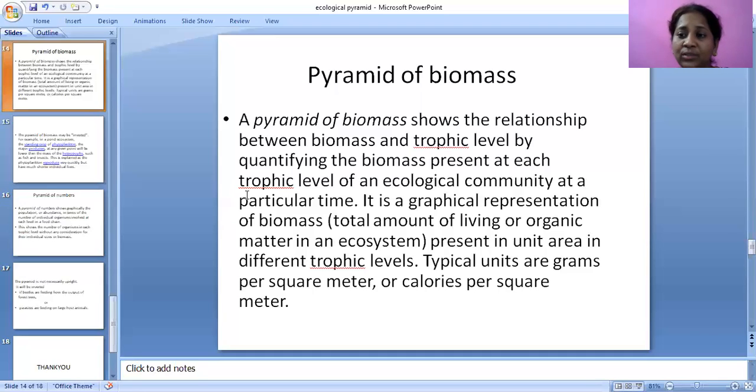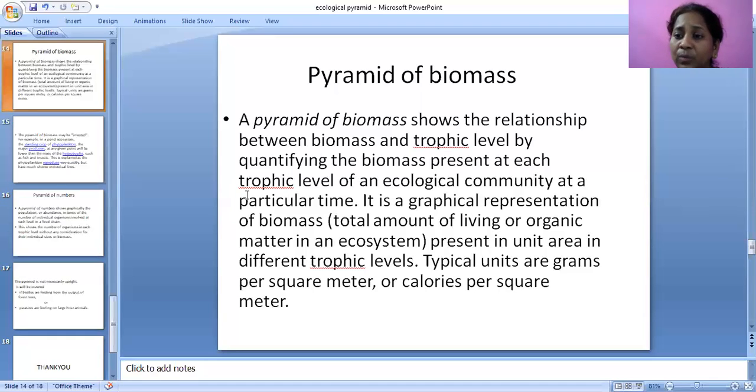Simple example: grass, deer, lion. Grass is the producer, deer is the consumer, and lion is the climax consumer. Here, ultimately, grass is more in number.